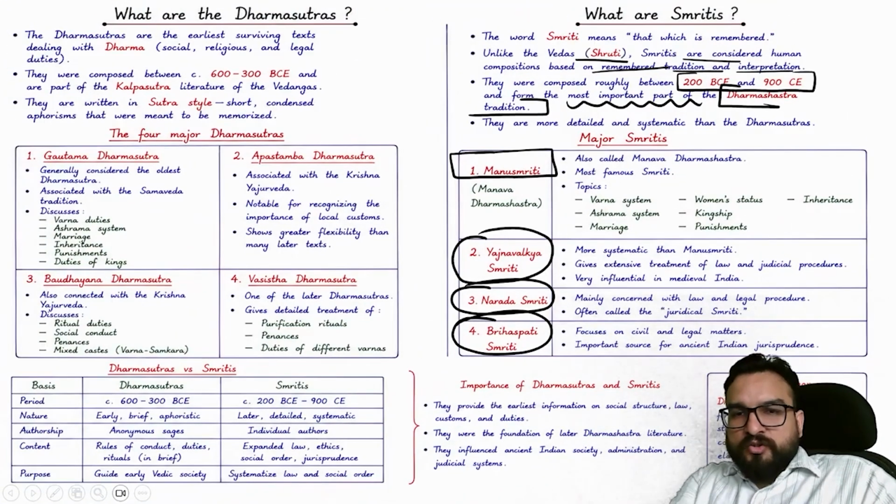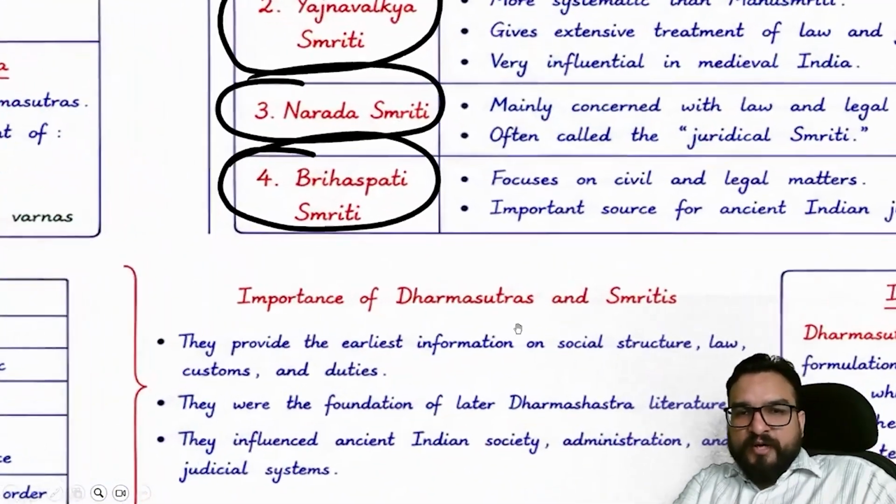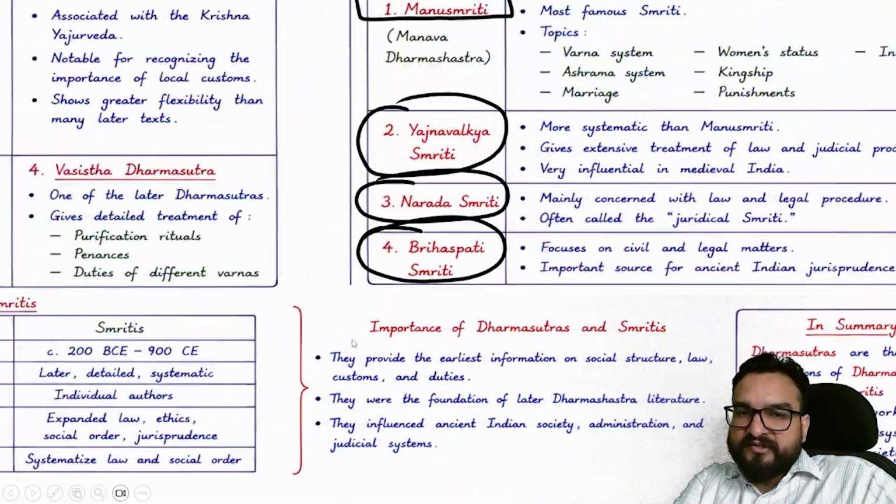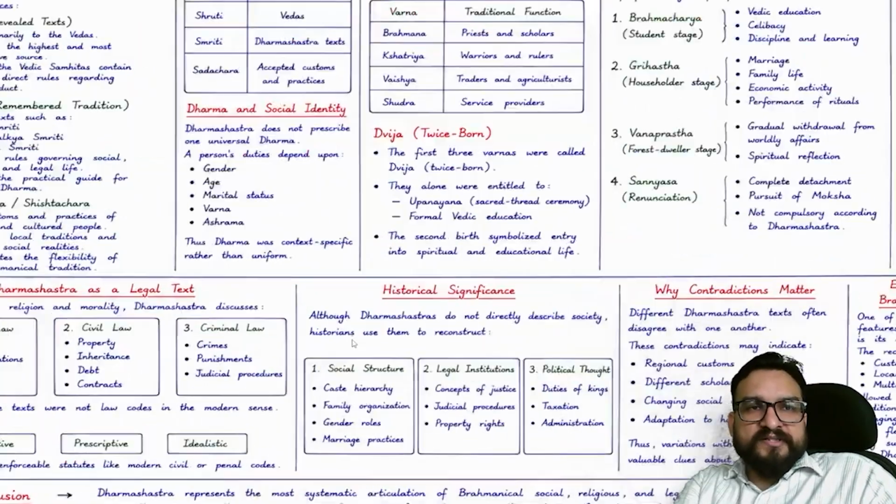Right. So the importance of Dharam Sutras is that they provide the earliest information on social structure, law, custom, and duties, and they were the foundation of later Dharam Shastra literature. So Dharam Sutras are coming first. Dharam Shastra is the name which contains a lot of things. Right, so now you understand Dharam Shastra.